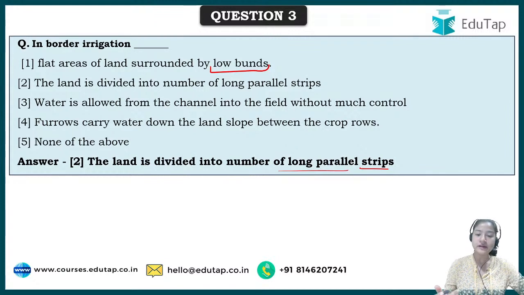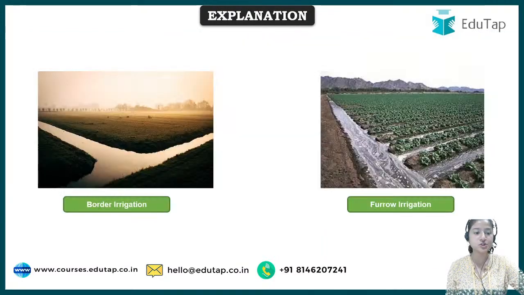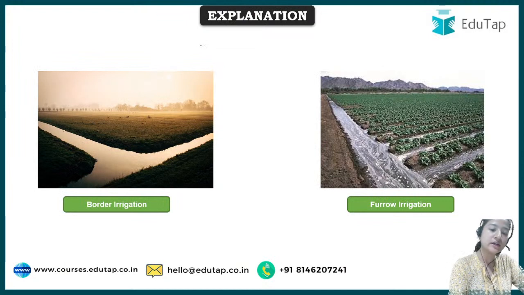So basically the area was flat, but then bunds were made surrounding that area. What type of irrigation is this? This is the basin irrigation that we have already done in the previous question. Next says the land is divided into a number of long parallel strips. That is our border irrigation, that is our question. As you can see, the borders are formed and then water is released in this border portion. This is the border irrigation.